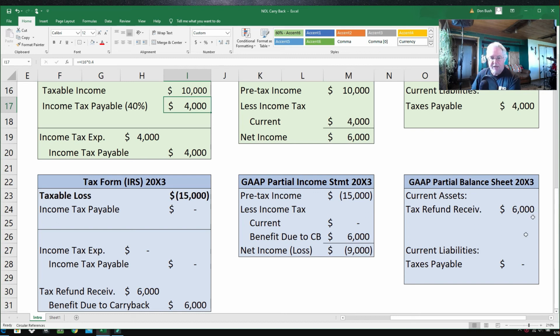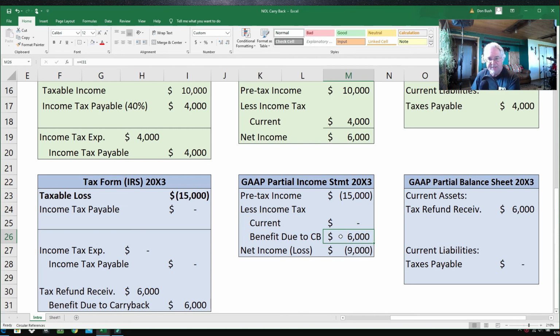So coming over here to the income statement, here's the pre-tax income, a negative $15,000, which is identical to the tax form. And the reason why they're identical is there's no deferred tax assets, no deferred tax liabilities, and no permanent differences. And if you're still wondering what I'm talking about, watch those other videos. So the current tax due is 0, but the IRS, since they're so kind, are going to give us benefit due to the loss carryback.